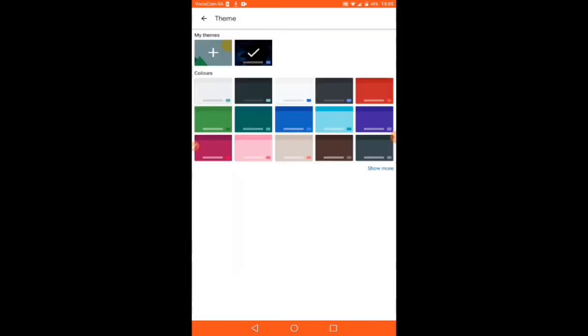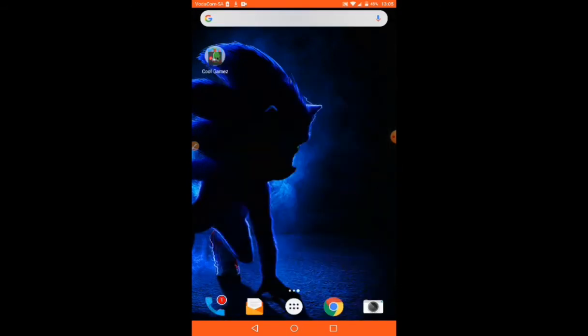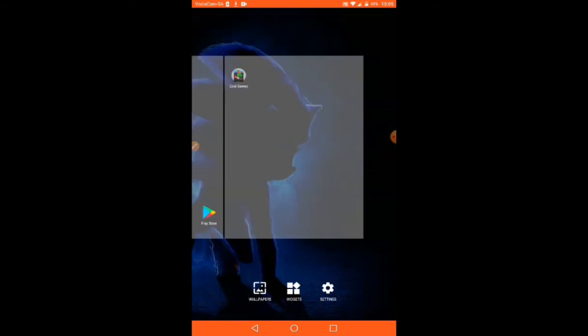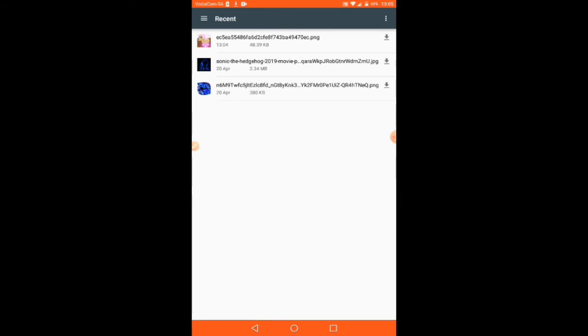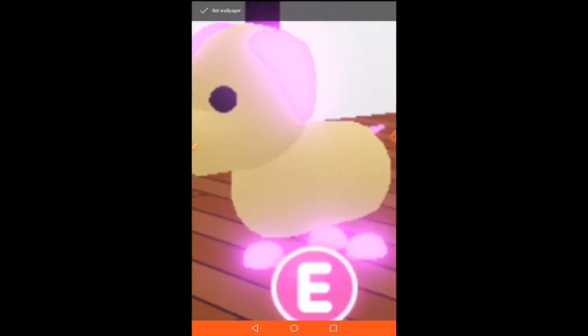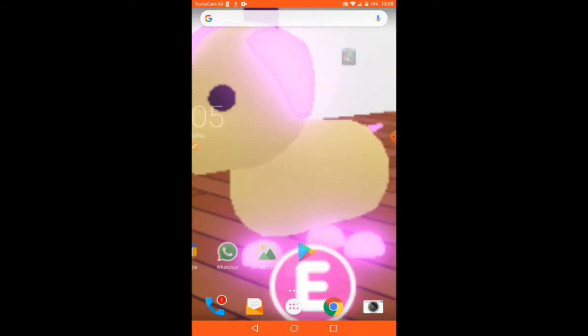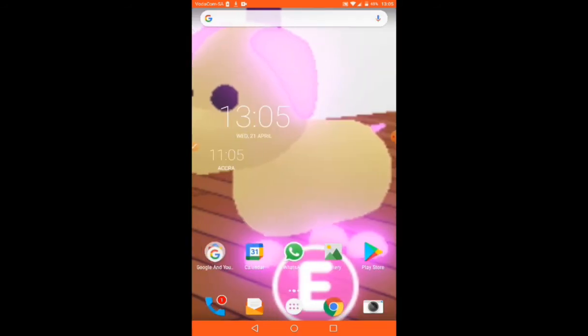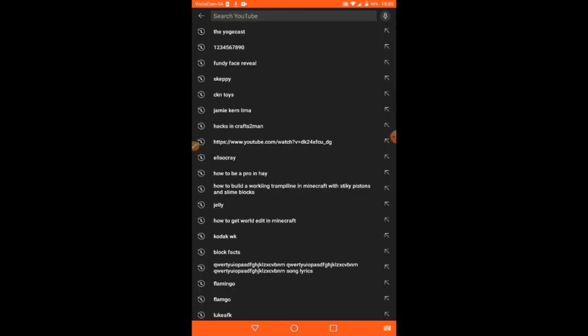and apply. So now you can also change your background. Just hold, but not on any app, like just hold on anything, wallpapers, and then my photos. So then you can put like this Adopt Me, and I can just like set the wallpaper, and look at this. And my keyboard is also gonna look like that.